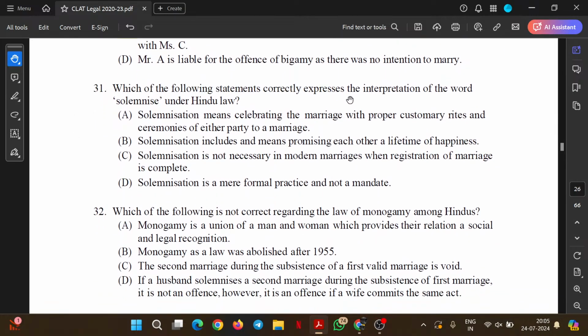Which of the following statements correctly expresses the interpretation of the word solemnize under the Hindu law? Solemnization means celebrating the marriage with proper customary rites and ceremonies of either party to the marriage. Fair, valid. Solemnization includes and means promising each other lifetime happiness. No, it's vague. Solemnization is not necessary in modern marriages when registration of marriage is complete. Are we informed of any such law? No, we haven't been informed of any such idea.